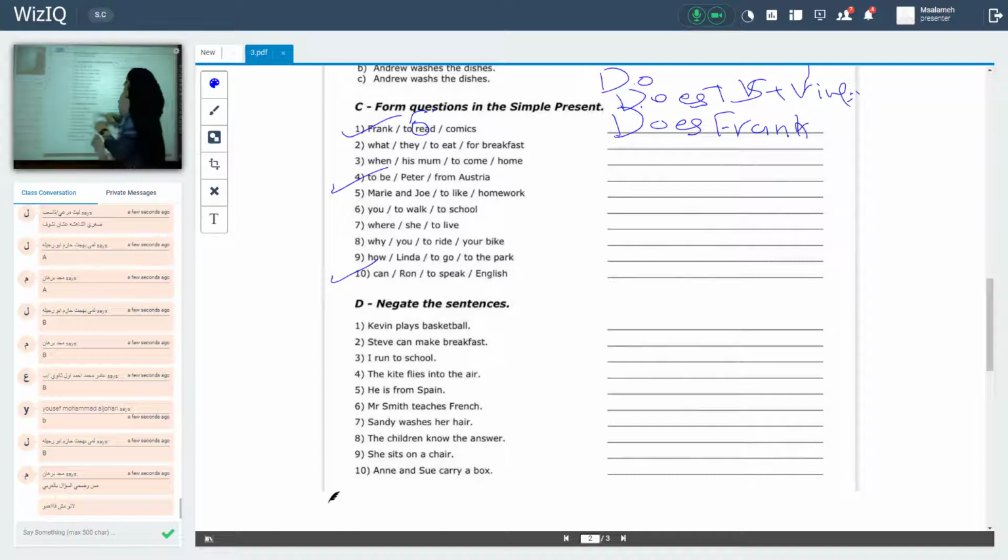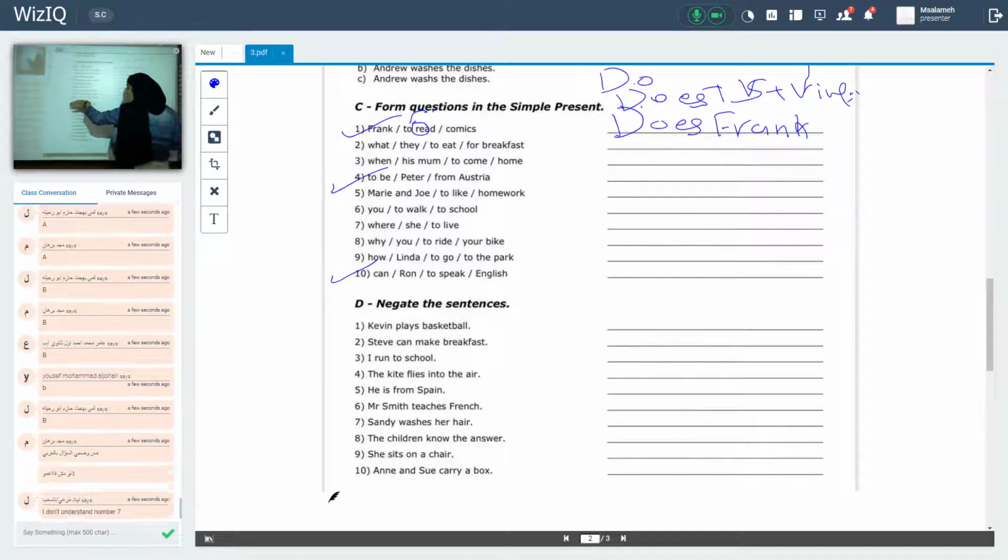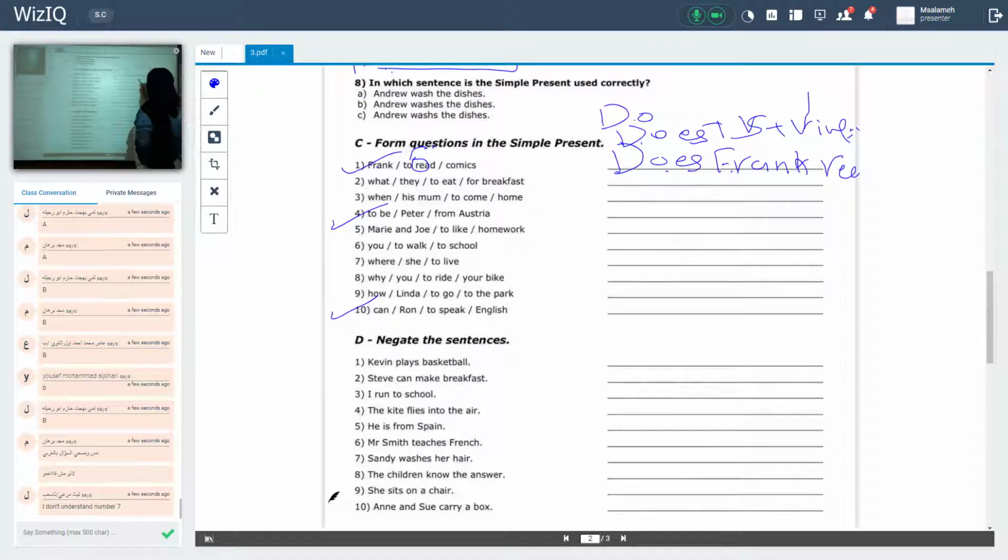What is this question? Form, that means شكل. That means to create a question in a simple present. So here I have some elements of the sentence. I want to make a question from these elements. Does Frank read comics? Why did I choose read? Because does or do is followed by what? Verb infinitive. Actually, I have the base form of the verb.